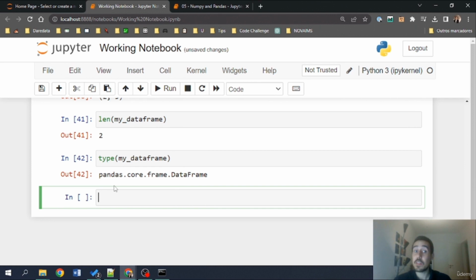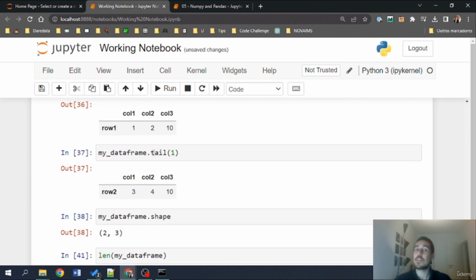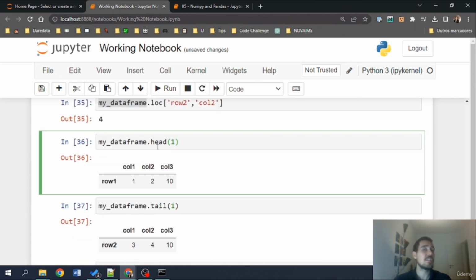We know we have a pandas data frame, so we'll be able to call head and tail because these methods are associated with the data frame object. If we call head or tail on a list, this won't work. So the logic is always the same. This was just an introductory lecture on pandas, just for you to get a bit familiar with this library as well. Read the documentation of this library as well.